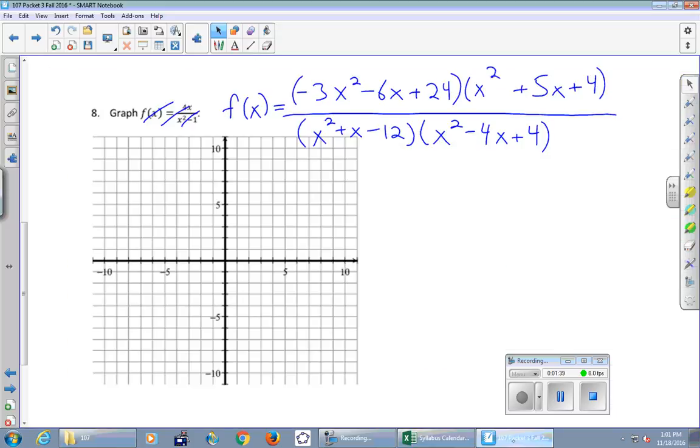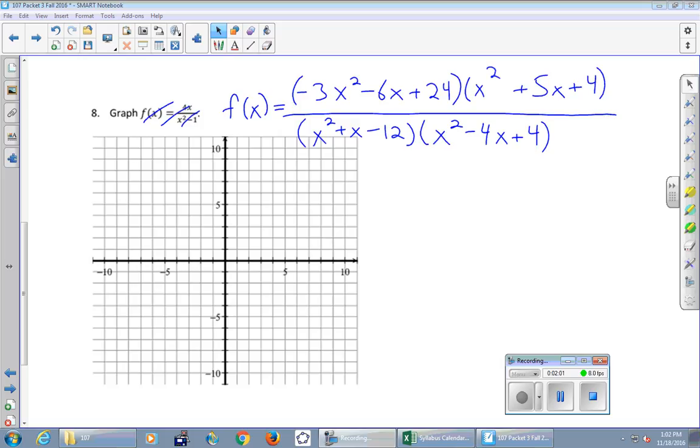All right, so here we are on page 50. We have replaced the original function with this monstrosity that I've given you. I believe this example is harder than anything I will ever actually give you on a test or a quiz, but it includes everything you could possibly hope to know about a rational function. So I thought, why don't we just do something really tough? And if we can get this, we can get anything. So we're going to give this a shot.